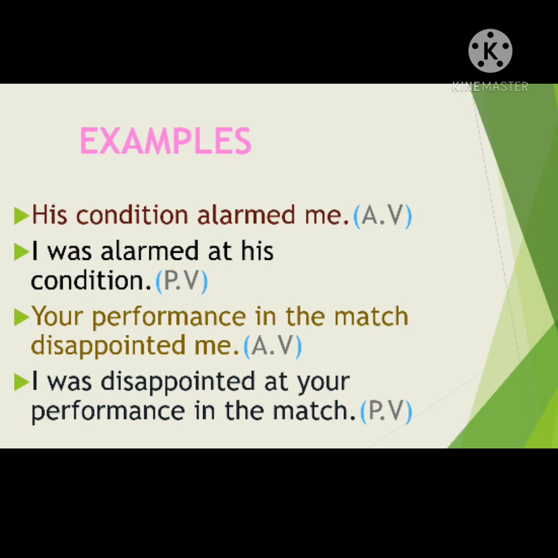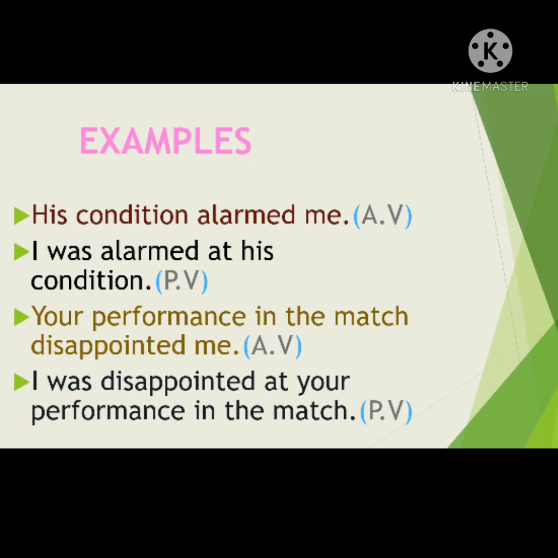His condition alarmed me. Here alarmed me means what? He was in a very bad condition. Now how are we going to write it? As you got the expression alarmed here, what do you have to write? Alarmed is past tense. So I was, me is the object, so it becomes the subject here. I was alarmed. You should not use by here. You should use what? At his condition. You are not going to use by there; you are going to use at his condition. See the next example. Your performance in the match disappointed me.